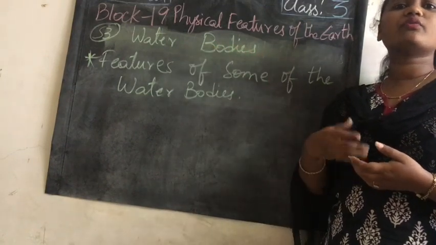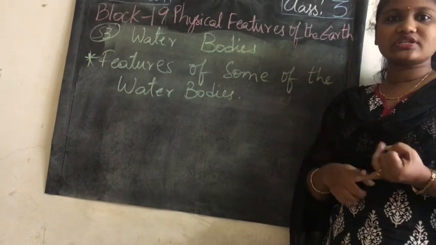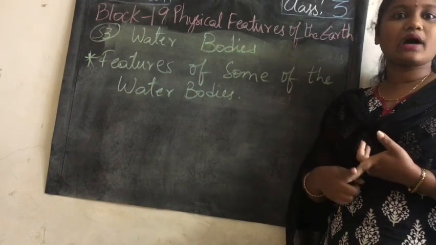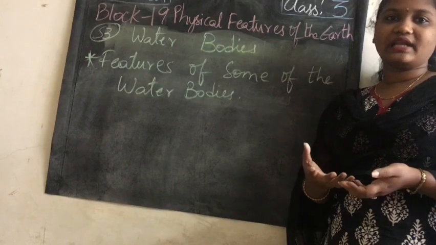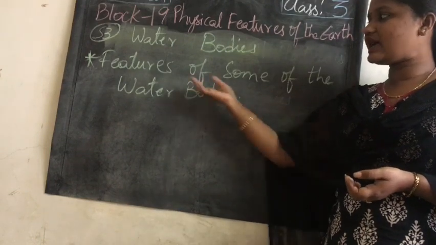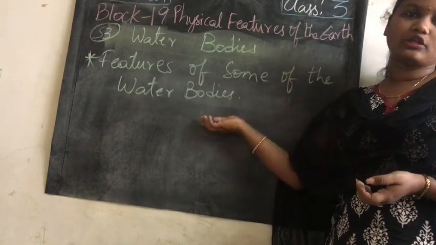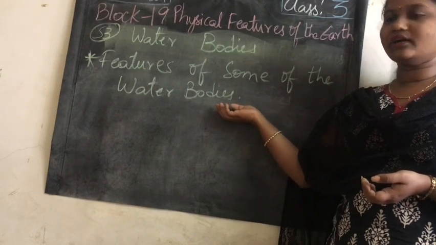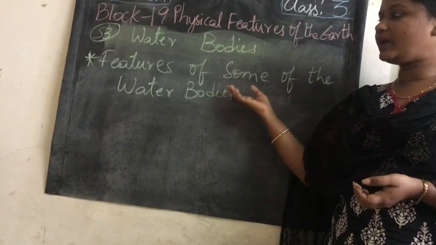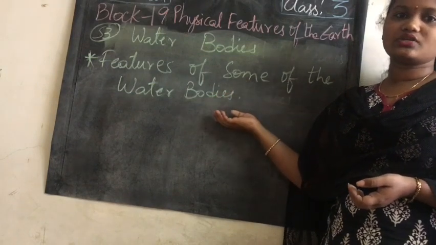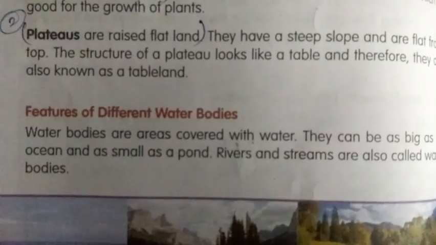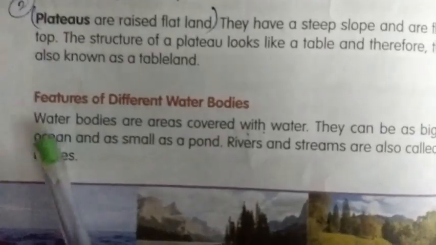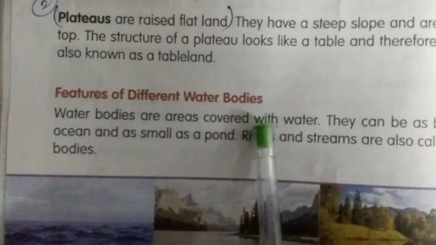What are some types of water bodies? Like oceans, seas, lakes, ponds. We have so many like this. In today's class we will learn the features of some of the water bodies. Okay children, everyone open your reader. We will see the pictures and learn about some of the water bodies and their features. Children, did everyone open your reader? Page number 120. We'll do the features of different water bodies.